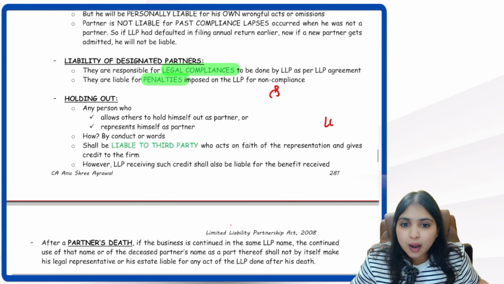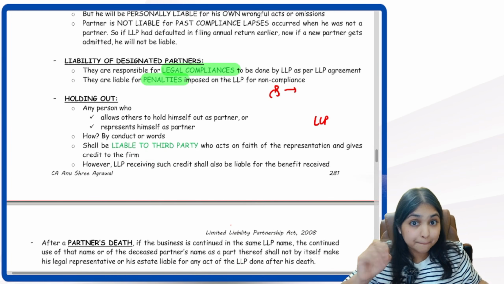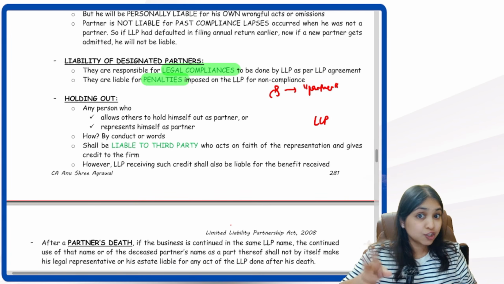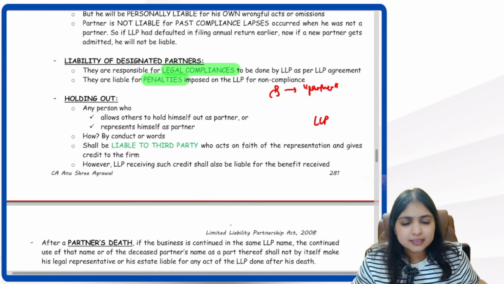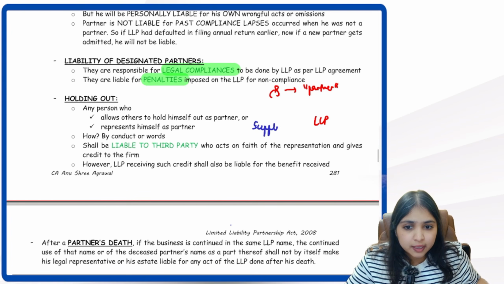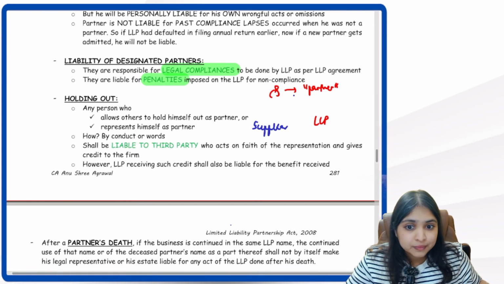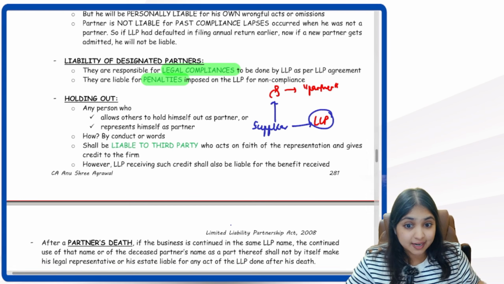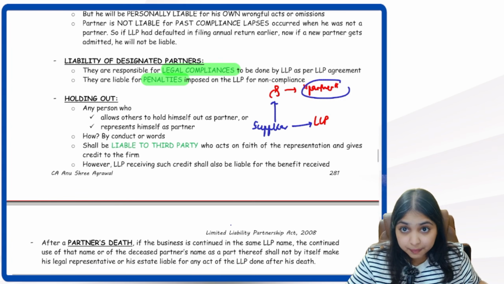He's actually not a partner in the LLP, okay? But in his LinkedIn bio, he has written that he is a partner in the LLP. He has written. Actually, he's not a partner, okay? There's another person, let's say he's a supplier. This supplier reads in Red's LinkedIn bio that he is a partner of the LLP, and trusting that, the supplier is giving goods on credit to the LLP. Got the situation? There's a person, Mr. Red. He is actually not a partner in the LLP, but in his LinkedIn bio, he has written that he is a partner in the LLP.